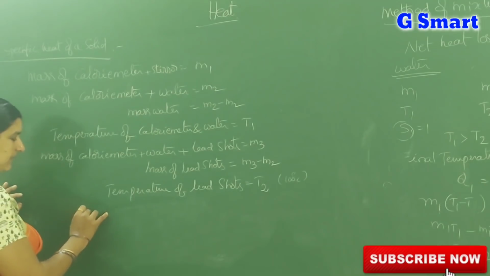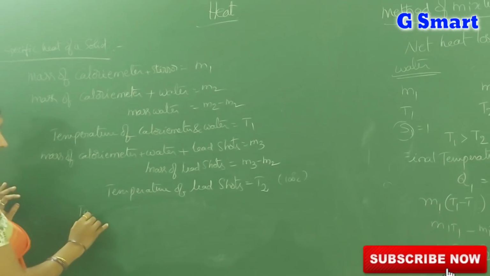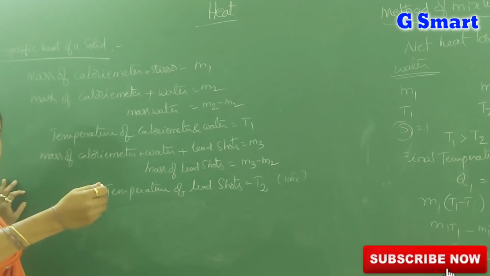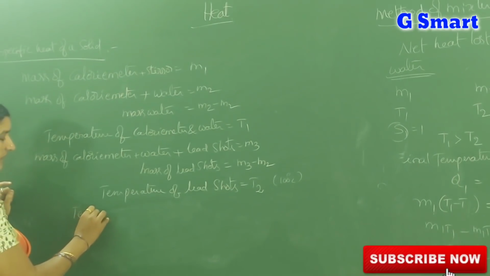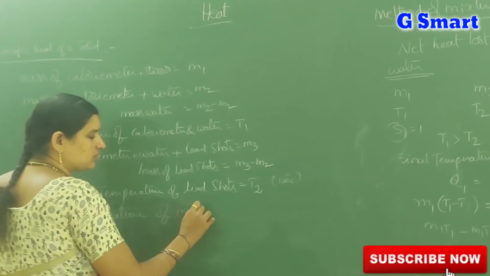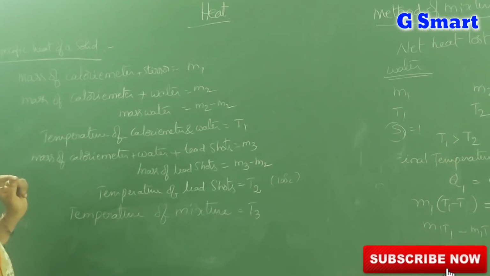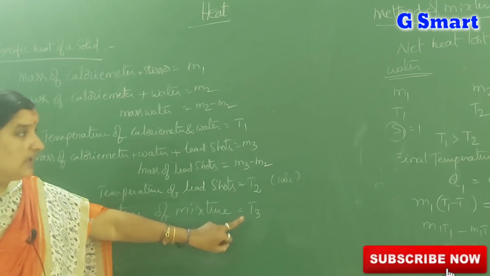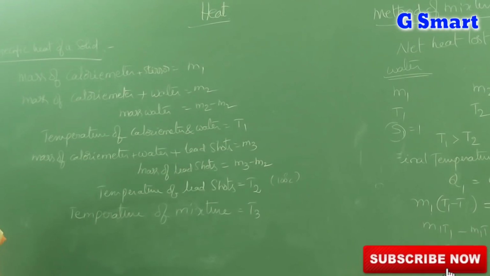Now, the thermal equilibrium temperature. When you add lead shots from the steam chamber to the calorimeter, what happens? The lead shot loses its heat and the calorimeter and water gain heat. So the thermal equilibrium temperature, that means the temperature of the mixture, is equal to T3. What does it mean? From temperature T2 to T3 it gradually decreases for the lead shots, and from temperature T1 to T3 it gradually increases for the water and calorimeter.